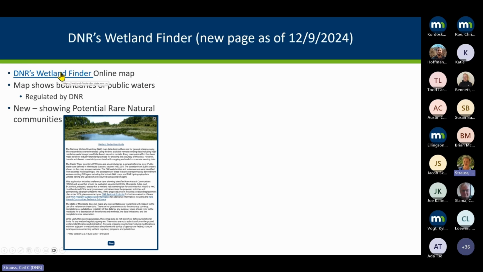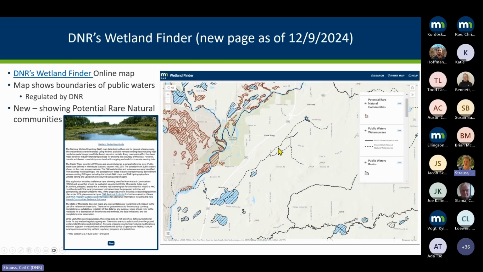If you go to the DNR's Wetland Finder, this online map, you'll see this splash page here. And if you continue on, you're going to see this information. And as before, it's got the public water courses and public water basins. But one thing that it's added here is potential rare natural communities, which is kind of cool.